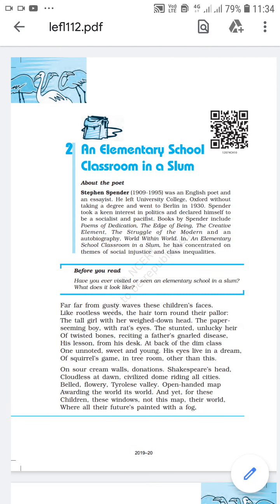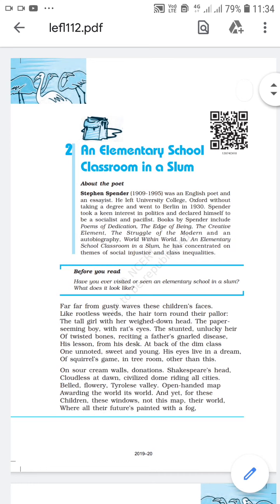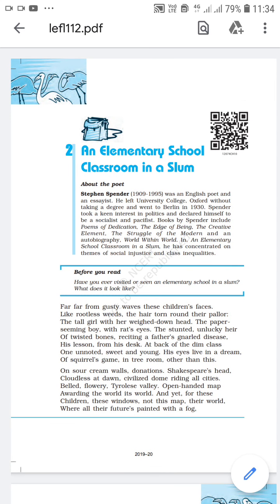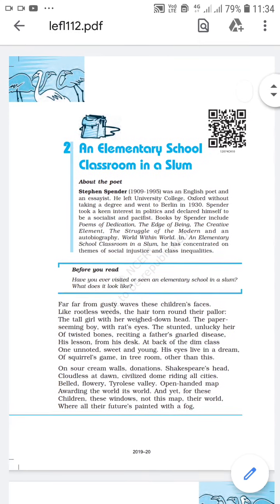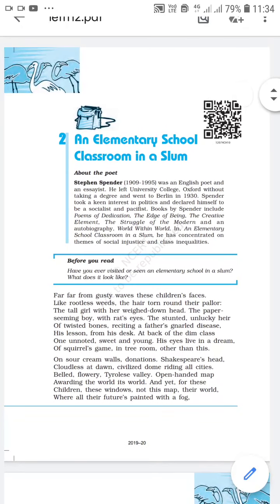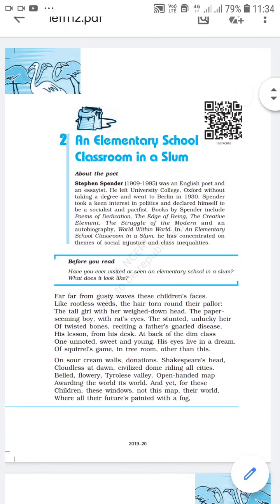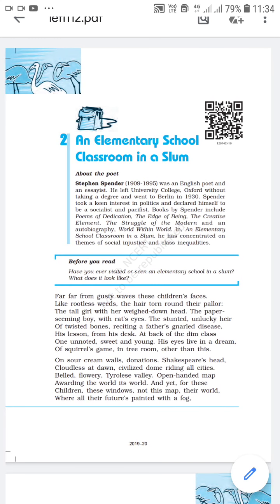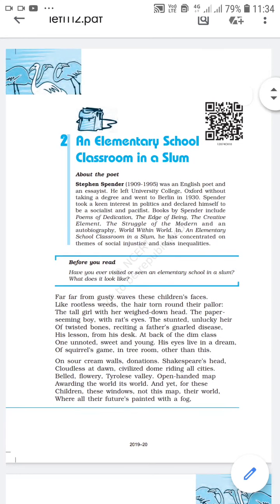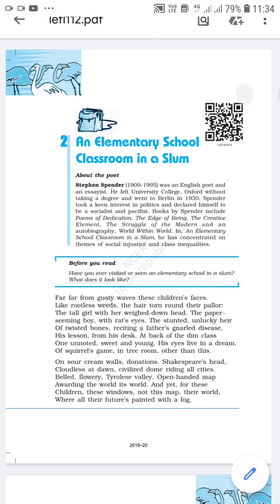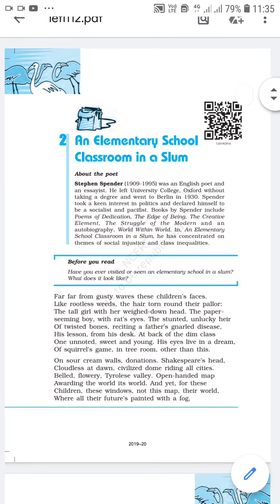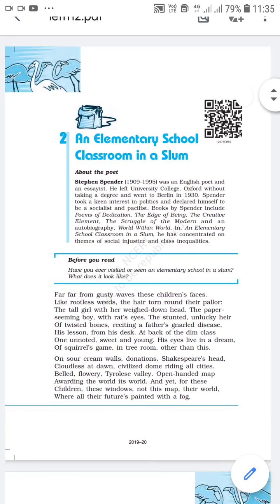The poet has not used words like "as" or "like." The poet has said "paper seeming boy." So this type of comparison is known as metaphor. Then the third poetic device is repetition. The poet has used the word "far," and this word is used to stress distance. So here the poet has used the word "far" twice, which is the poetic device repetition.